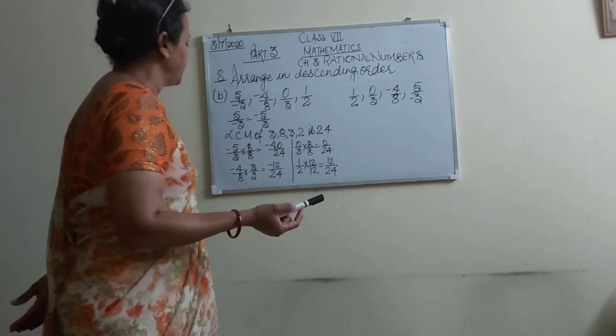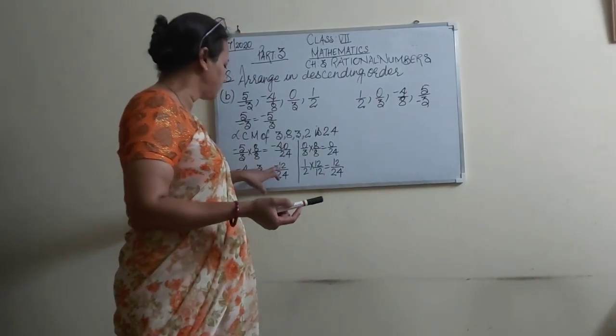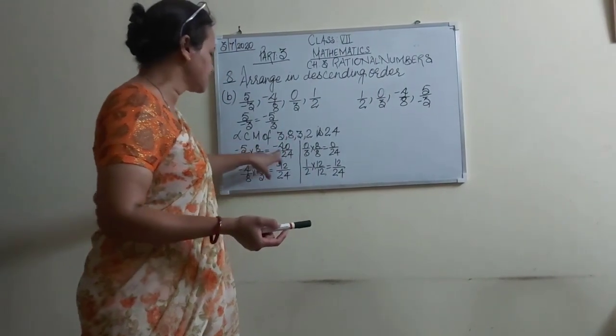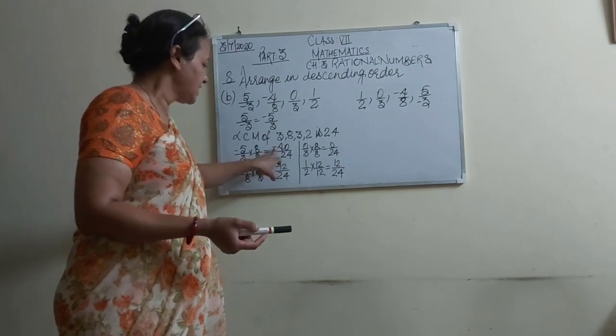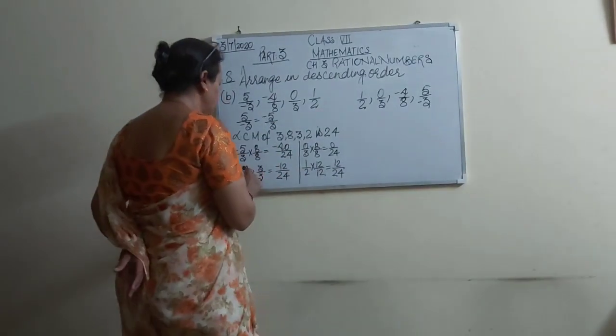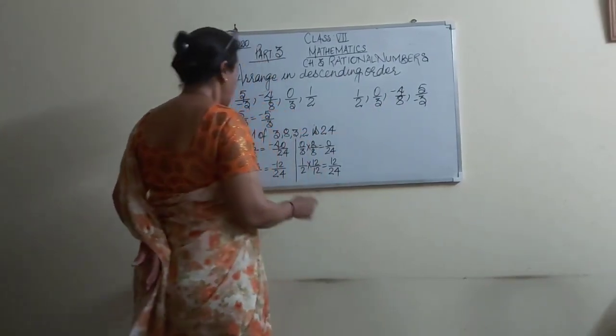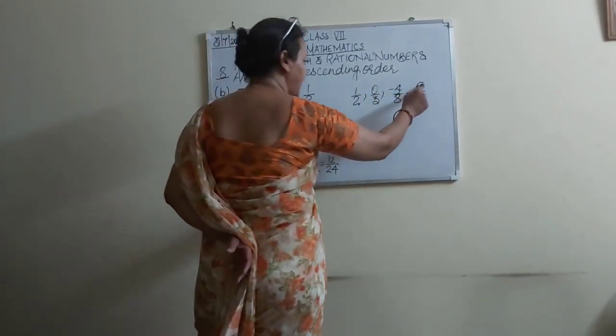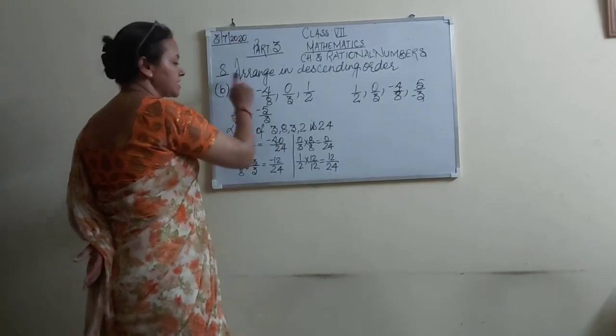Now we will see. I told you which is the biggest number other than the negative sign. If it is with a negative sign, that one is the smallest number. So this will be minus 4 by 8, and next minus 5 by minus 3. In the question it is this.